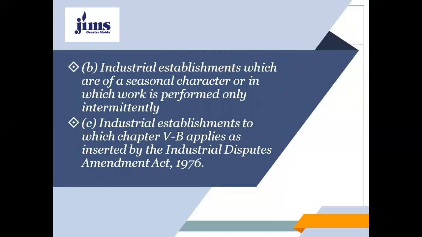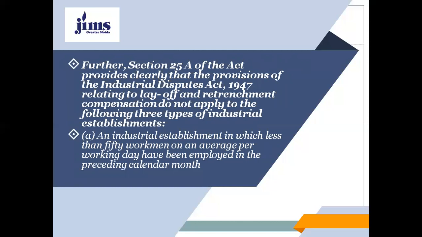And C, an industrial establishment to which Chapter 5B applies, as inserted by the Industrial Disputes Amendment Act 1976; that will also fall under the establishments where the layoff and retrenchment compensation provisions do not apply.